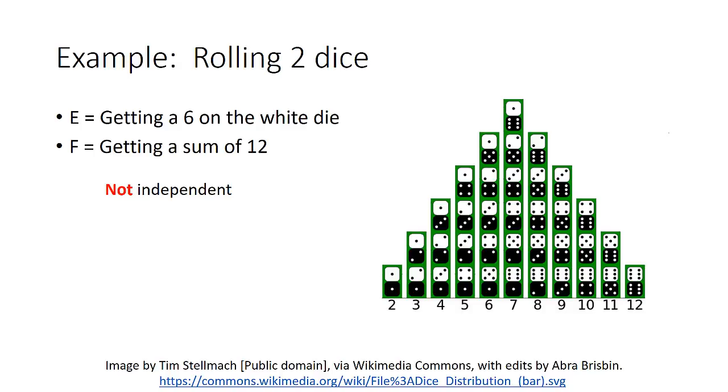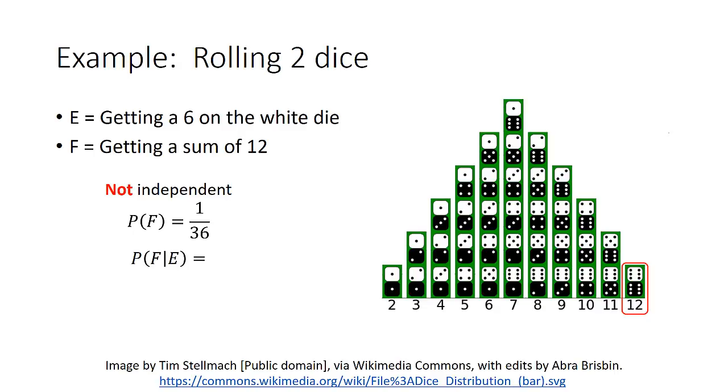Here's why. When we roll two dice, we have 36 possible outcomes, and only one of them involves getting a sum of 12. That's when we have a 6 on both dice. So if the dice are fair, the probability of event F is 1 out of 36.